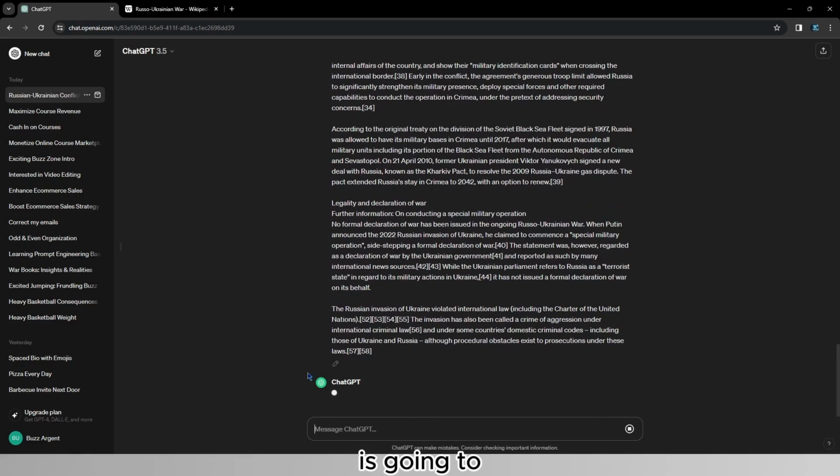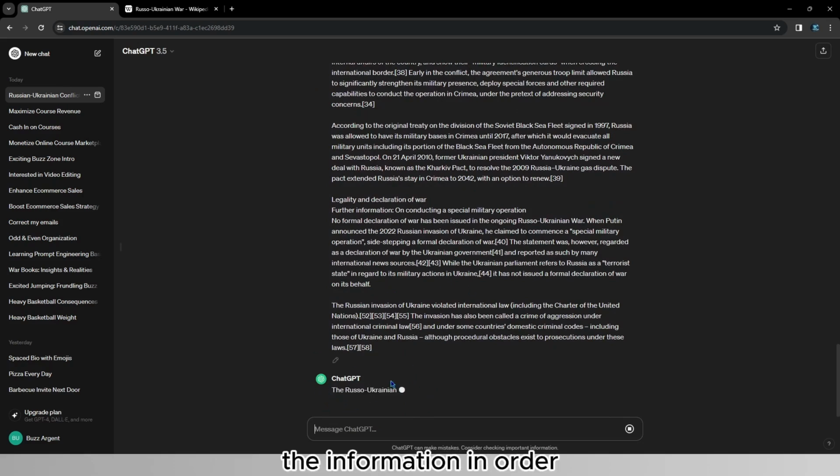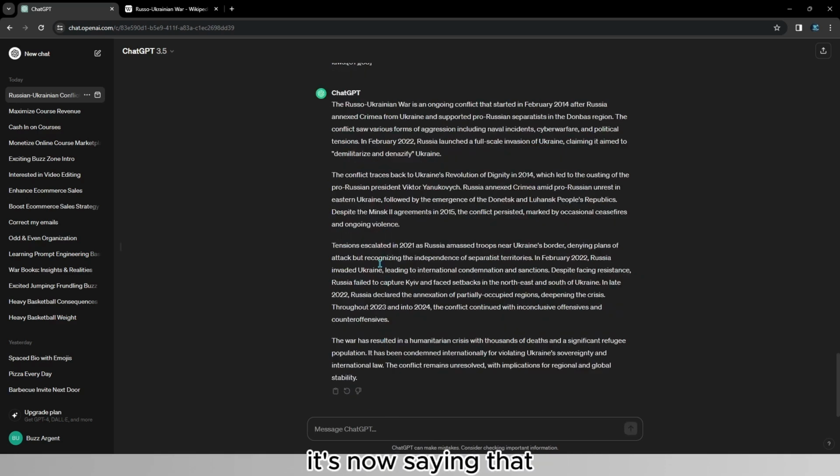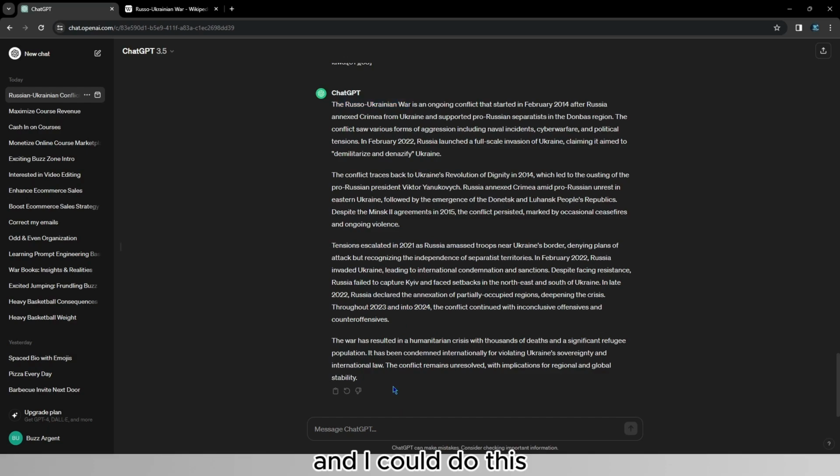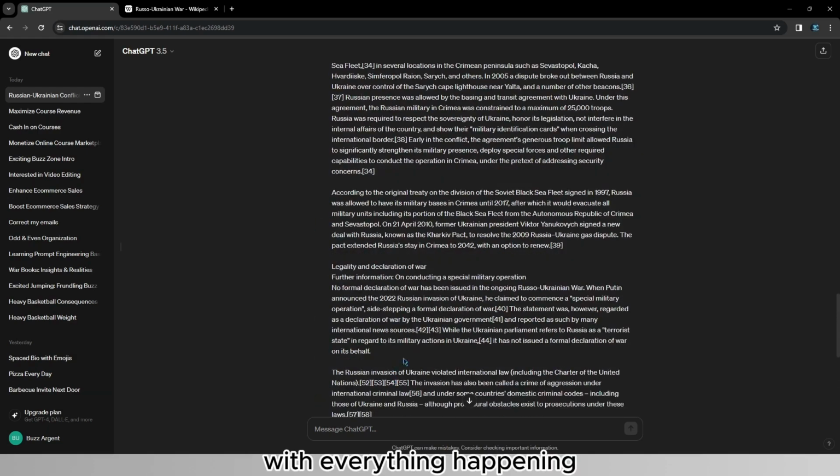And ChatGPT is going to now summarize everything. It's now thinking and getting the information in order. As you can see, it's going to start typing. It's now saying that everything started in 2014, and then in 2022, there has been a full-scale invasion of Ukraine, and it has kept going throughout 2023 and 2024. So we have now updated to date information regarding the Russia-Ukrainian war, and I could do this with everything happening,